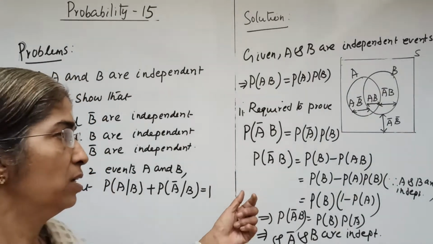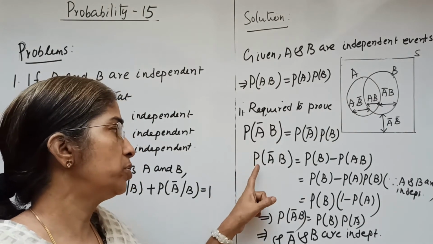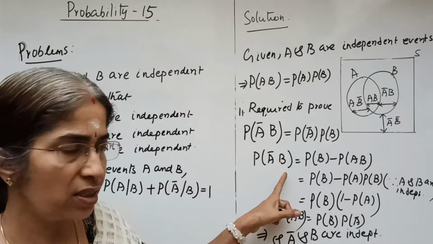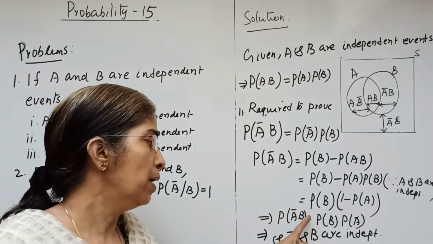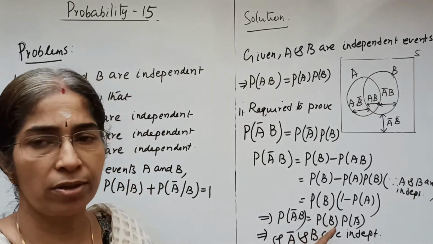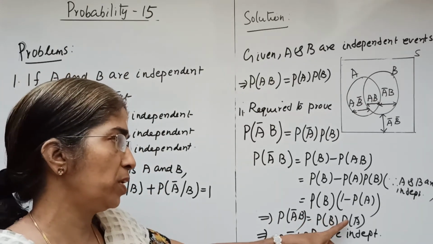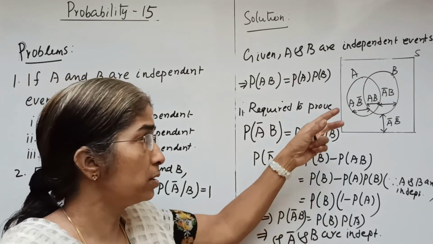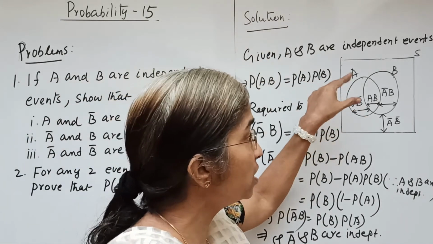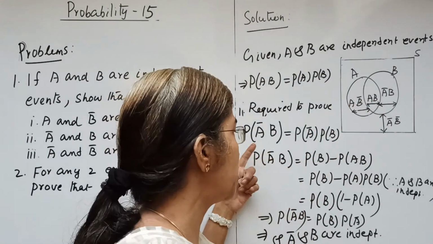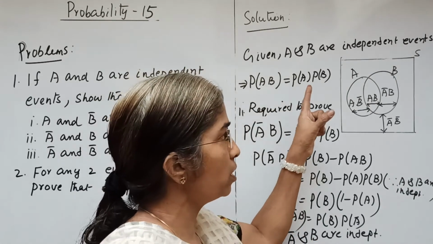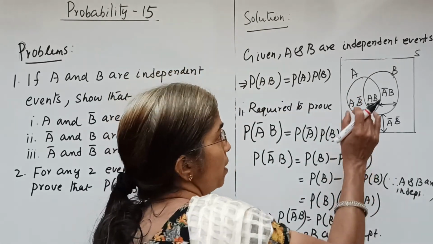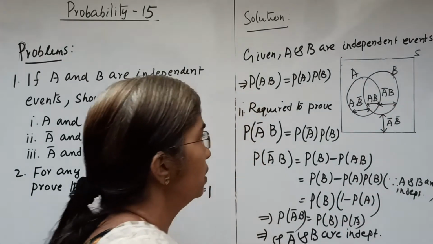Okay, simple. We only want to take P of A bar intersection B, and it needs to be proved that P of A bar intersection B equals P of B into P of A bar. With the help of this diagram, we can represent these events comfortably. So it is very useful to represent this diagram.